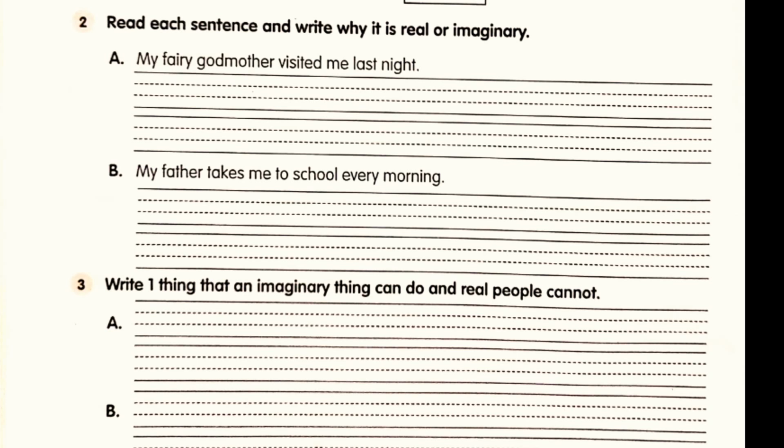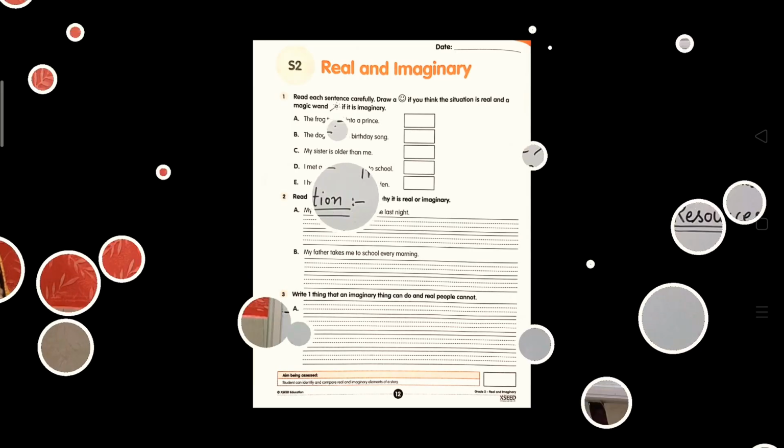B part, my father takes me to school every morning. Third part, write one thing that an imaginary thing can do and real people cannot do. So you will write one thing about the imaginary thing and one thing that real people cannot do.